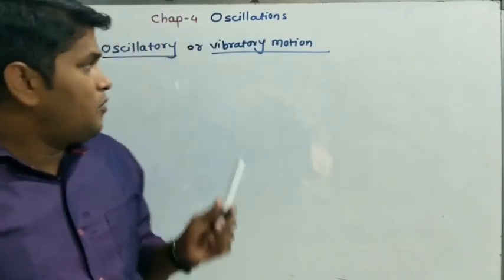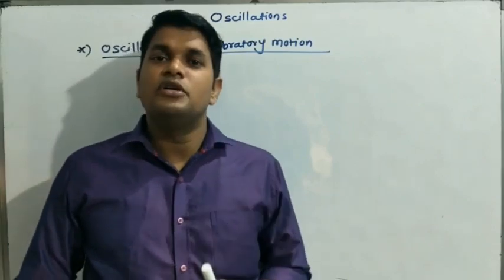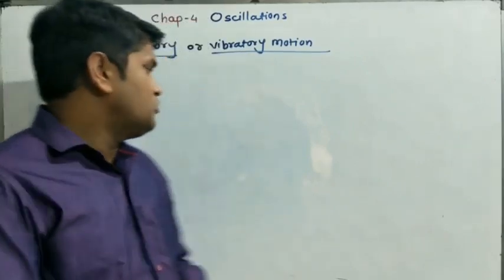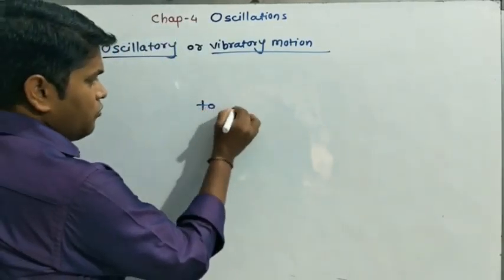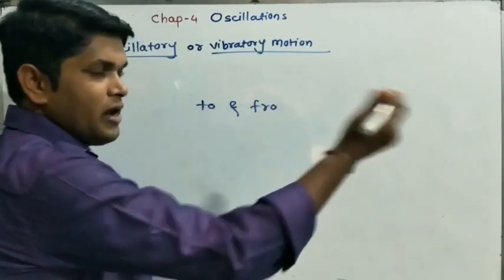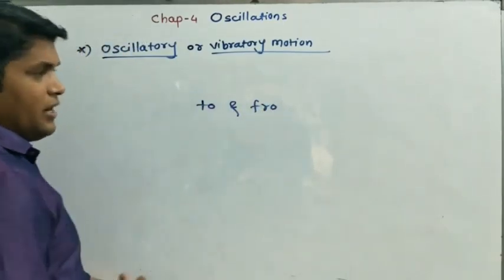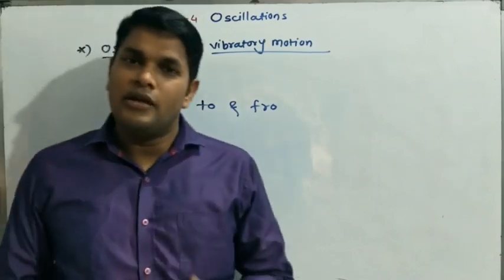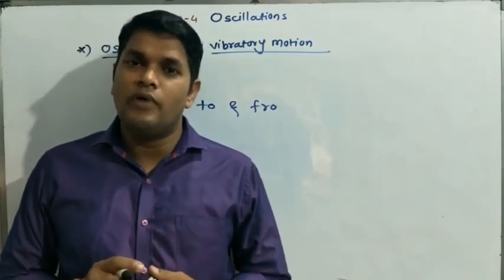It is the type of periodic motion in which the object or particle or body moves to and fro. कसं होणार आहे? to and fro म्हणजेच पुढे आणि पाठी जाणार आहे, along a straight line. That motion is called oscillatory or vibratory motion.